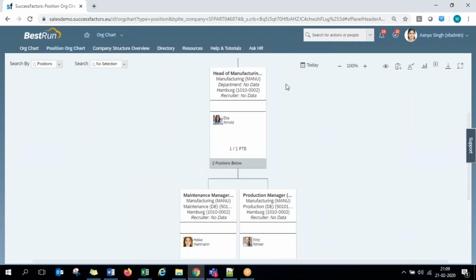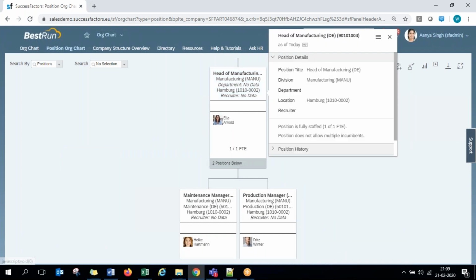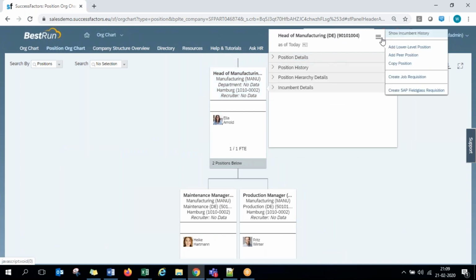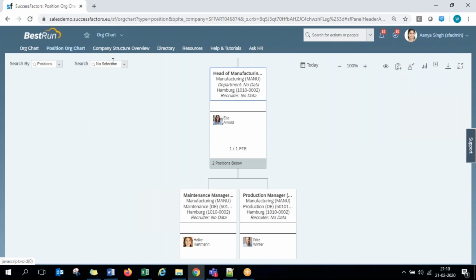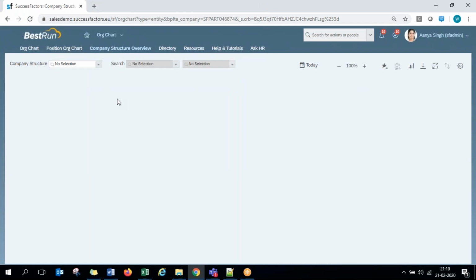Deeper under this, what are the various options that we have against every position? What are all the menu options, various things, we'll be looking at as part of position management. And then going on to the company structure overview. This third one, company structure overview, is totally dependent on the hierarchy of the organization. That is the organizational structure. It's not the org chart, it's the organizational structure.